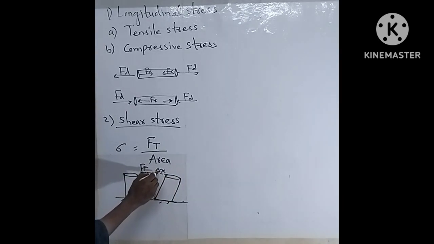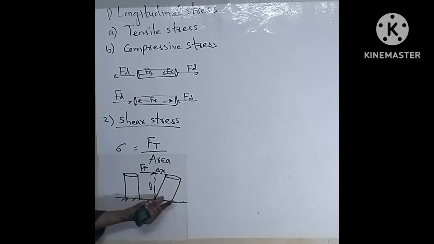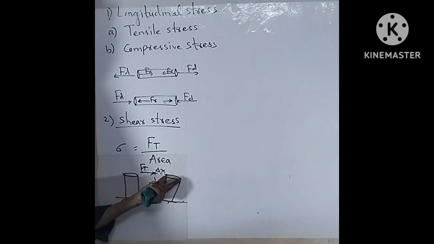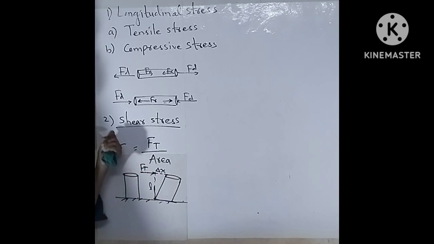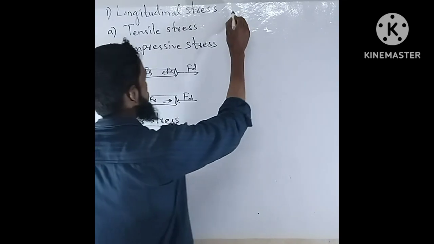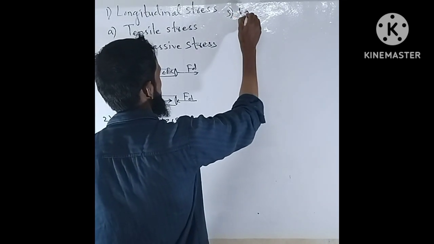Suppose we denote it as delta x, and this will be the length of this cylinder. So the upper surface as compared to the lower surface will be shifted due to this tangential force. This is called shear stress, which tries to change the shape of the object. Okay, understand? Now we'll see the third type, volume stress.